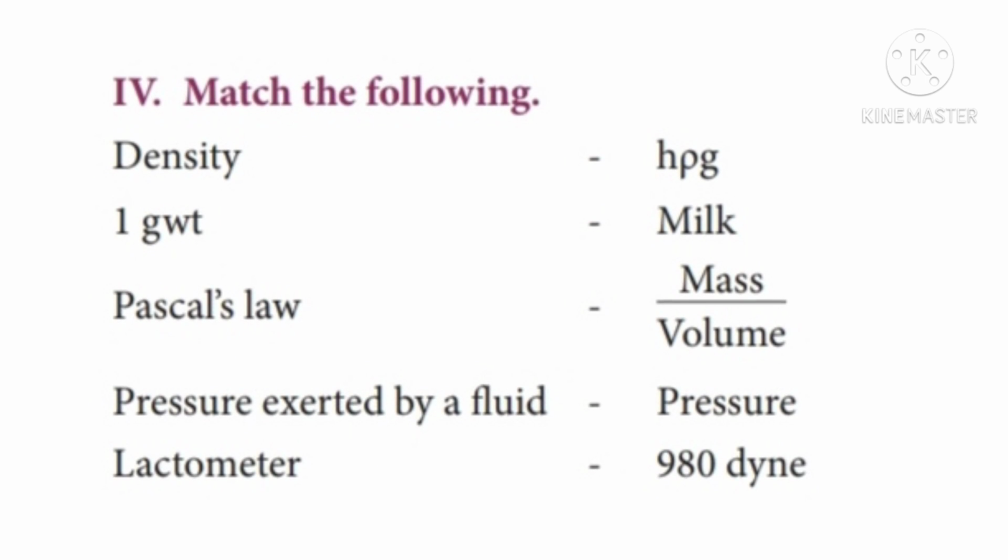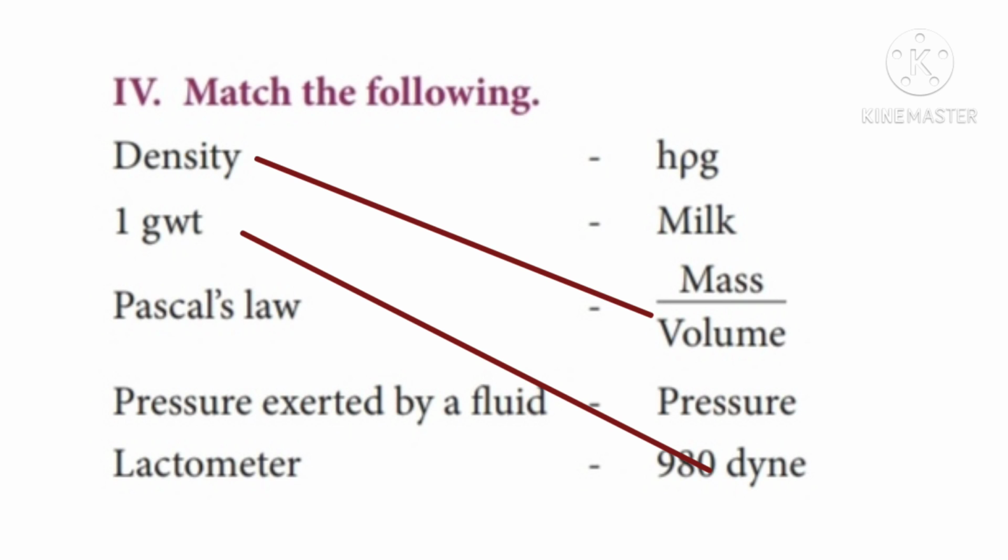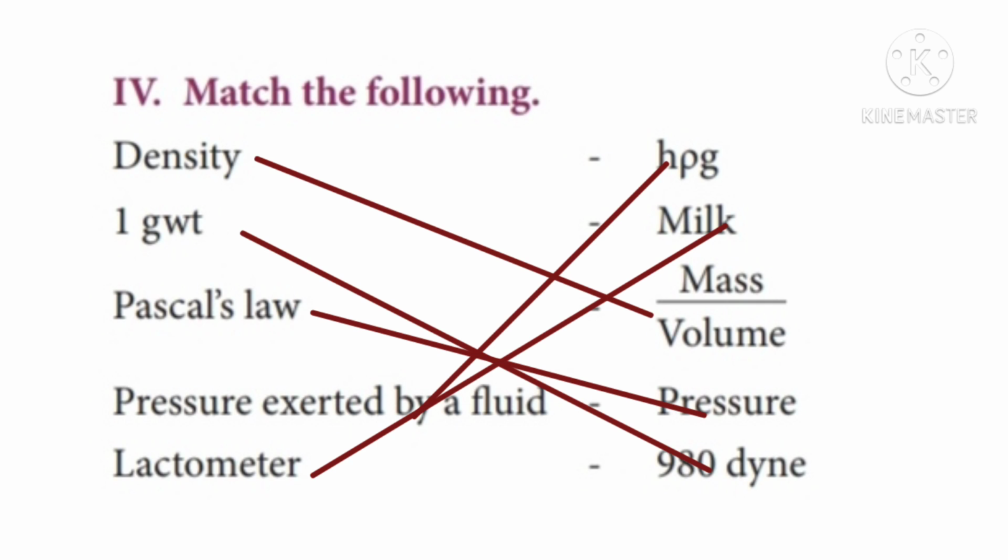Match the following. Density. The correct answer is mass by volume. 1 GWT, 1 gravitational weight. Answer, 980 dyne. Pascal's law. Answer, pressure exerted by a fluid. Answer, h rho g. Lactometer. Answer, milk.